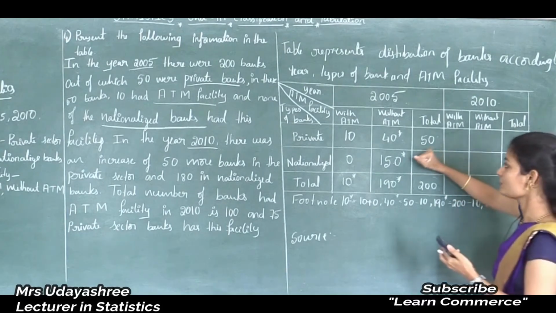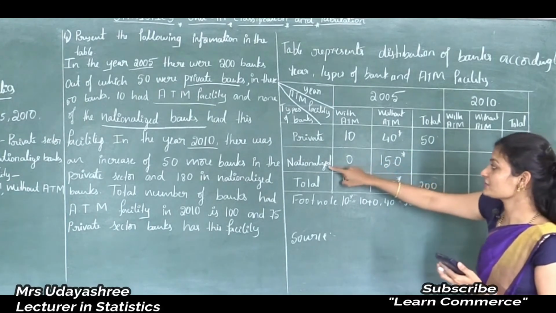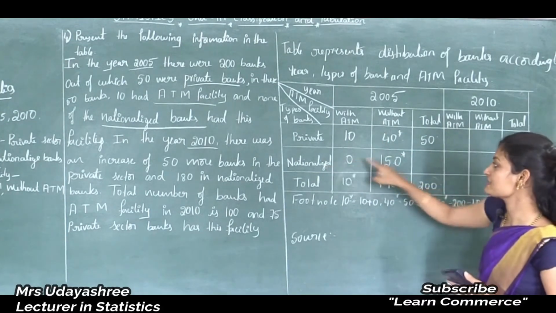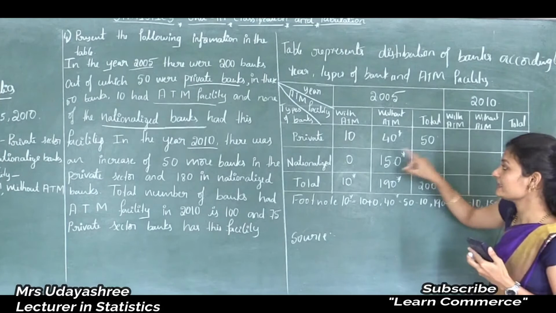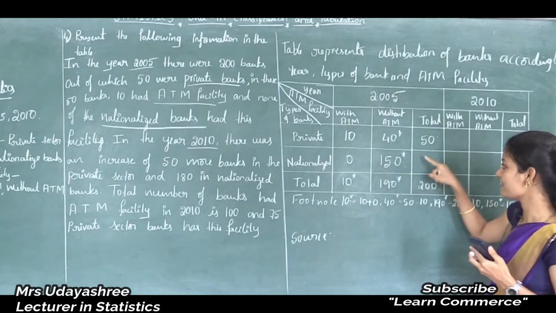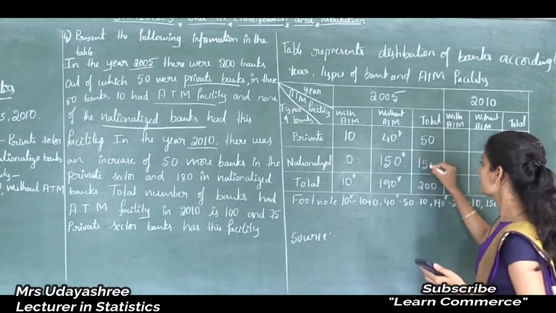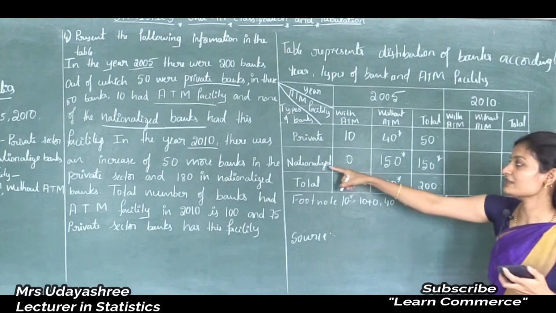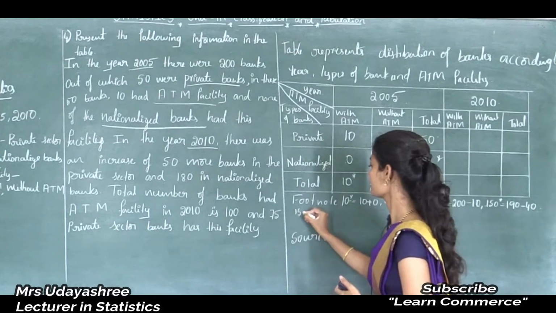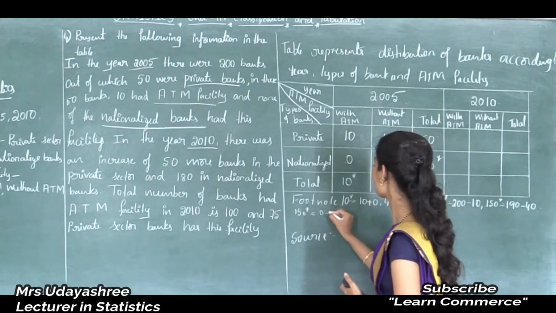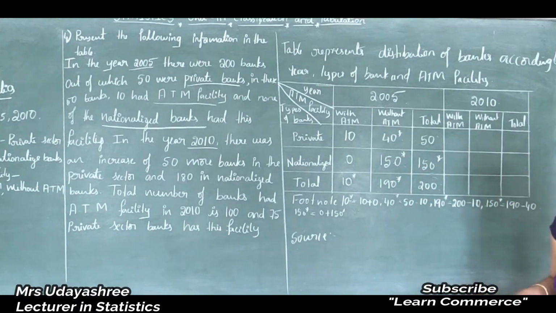Okay, next. How to find out this column? This column indicates the total number of nationalized banks. See, here nationalized bank with ATM is 0 and nationalized bank without ATM is 150. Then how to find out the total number of nationalized banks? If I add this value plus this value, then I will get this one. That is 0 plus 150 is 150 only. So here the total number of nationalized banks is 150. Therefore, here I will write how to calculate 150: that is 0 plus 150 is equal to 150 only. Okay, this is all about the year 2005.